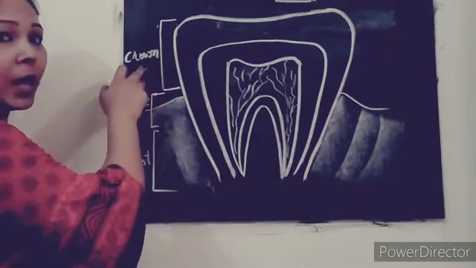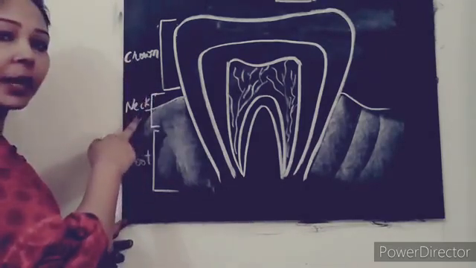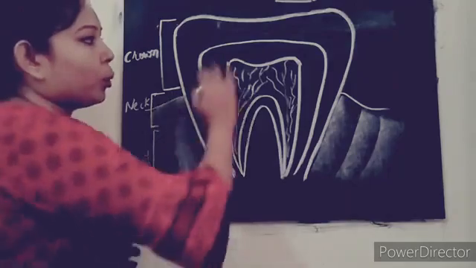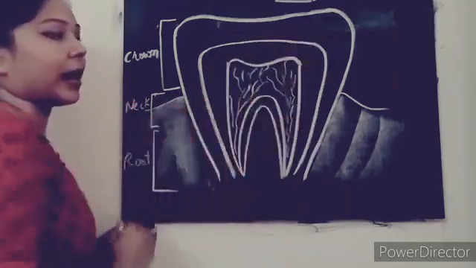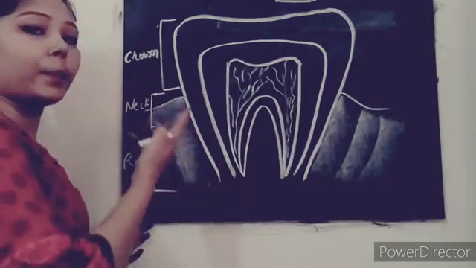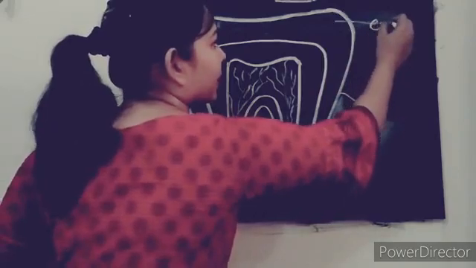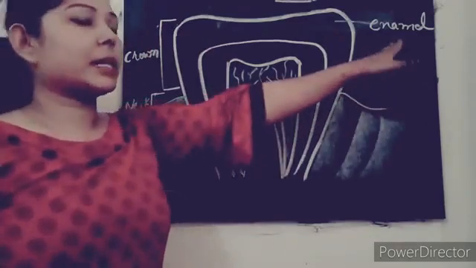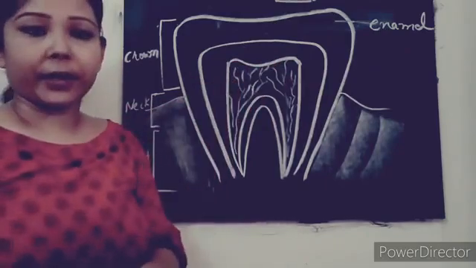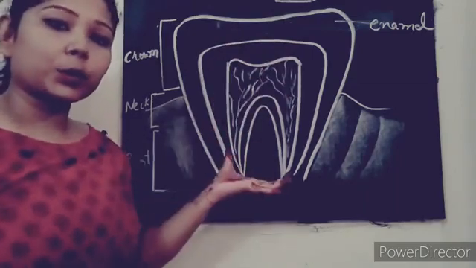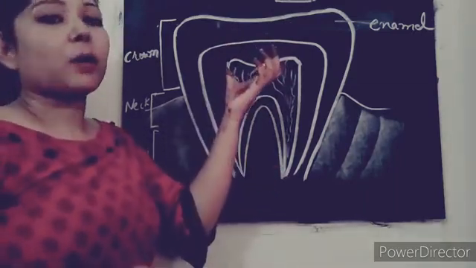This one is the crown, the upper one, the middle one is the neck, and the bottom one is the root. Now let's move to the internal parts. The topmost is known as enamel, and this enamel is the hardest part of our whole body. It supports the whole tooth and protects the tooth from outer injury.